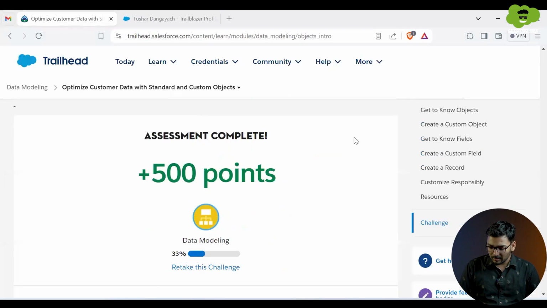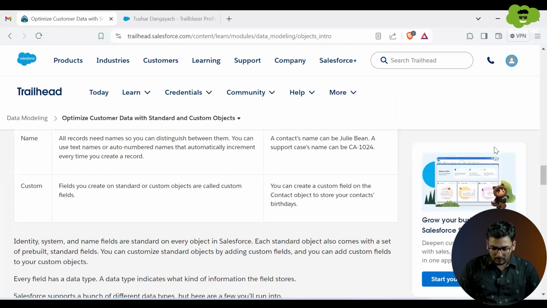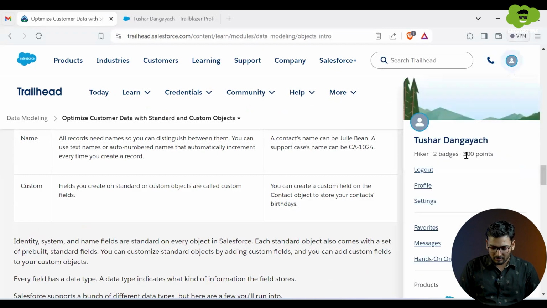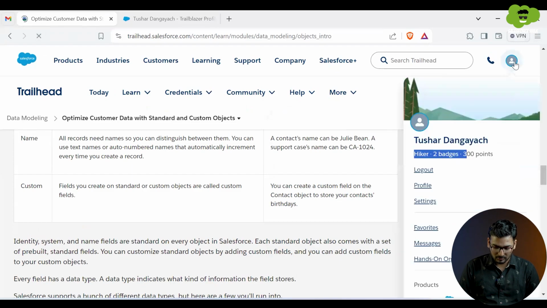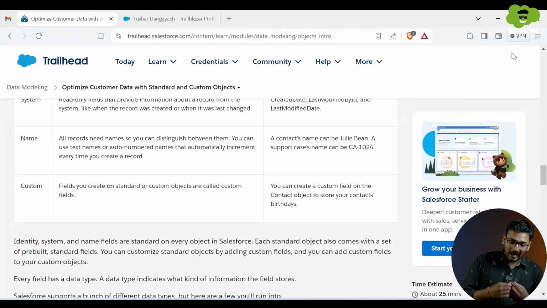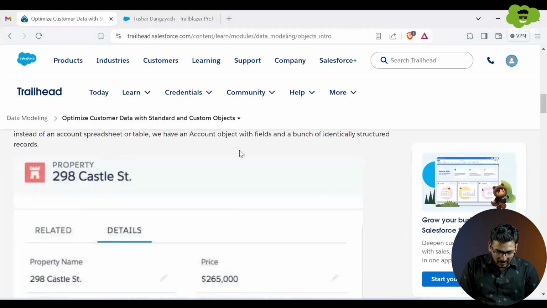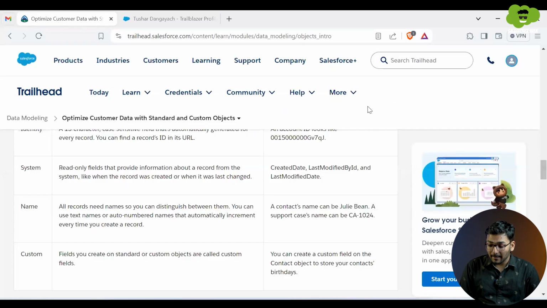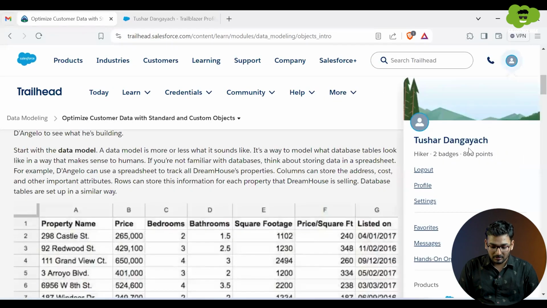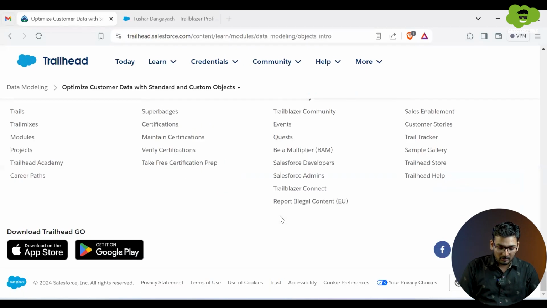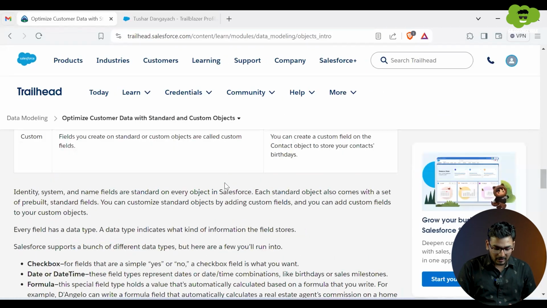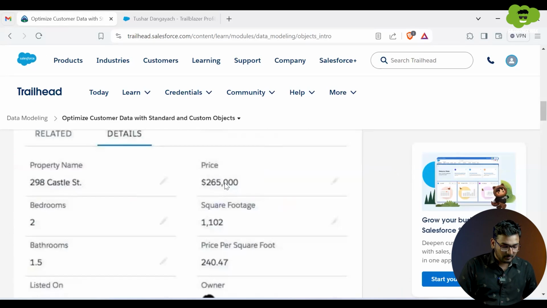So you can see in my profile now, I have more points added, like 800 points. I'll refresh the page and then I'll be able to see. But right now, I am able to complete it immediately because I have already done that particular thing in my org. Whatever the task is specified over here, you have to complete it. Then only will you be gaining points or completing the task. First, read the blog, complete the content, implement it, practice it, learn.